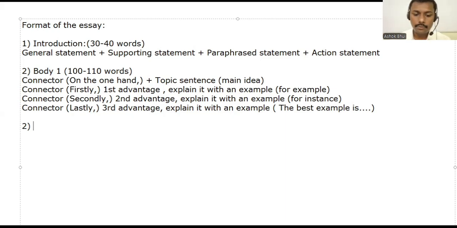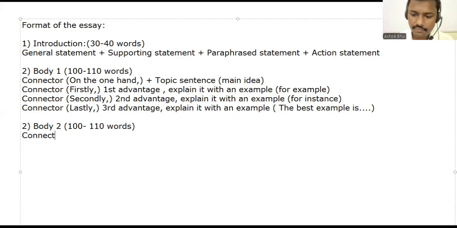Okay, now body 2. What will be there in body 2? Come on, body 2. Again, you can write 100 to 110 words. And then next we can have a connector. Simple ones like whatever we used earlier, we'll be using a little differently.